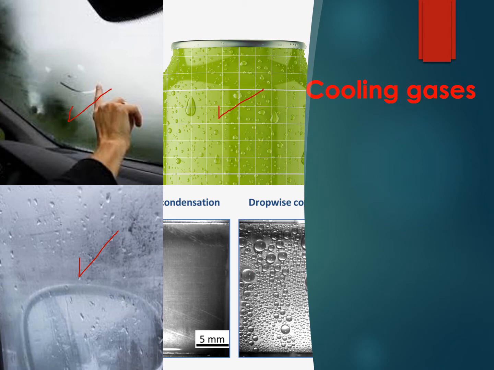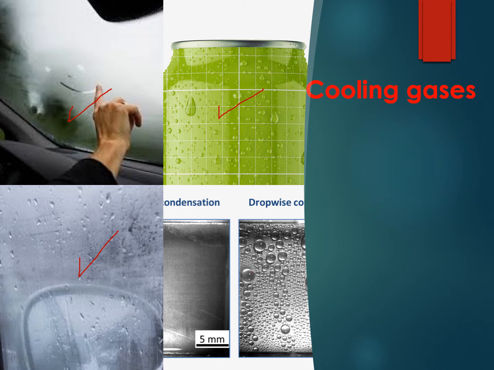All of these are cooling gases. What happens? Inside the bottle it's cold and outside it's hot. So the outside air will condense at the outside surface of the bottle. In your car, the inside is hot air, warmer than outside. So the water vapor or the air inside the car will condense and change into water.